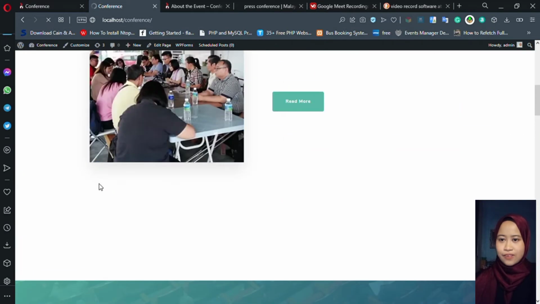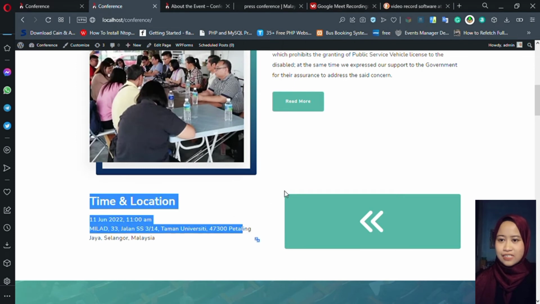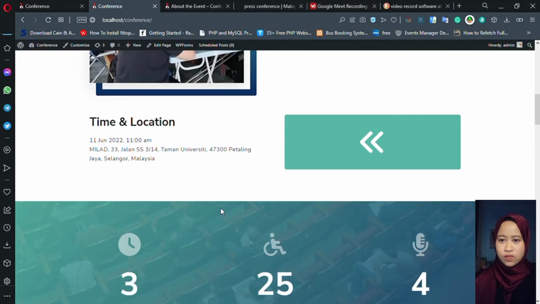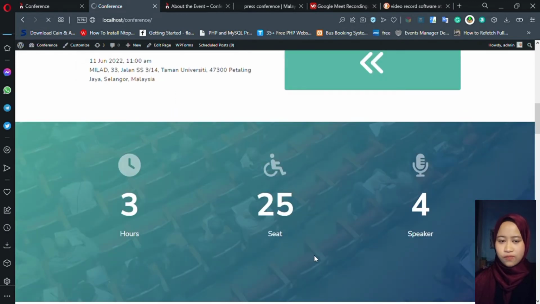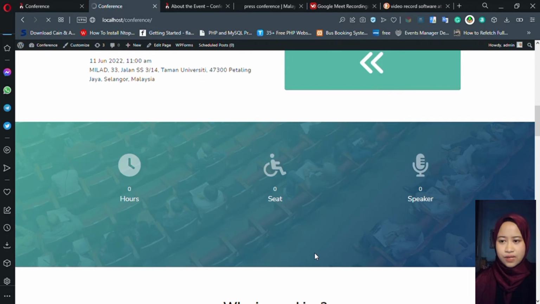Information about the time of the event and the address of the location will be provided. There is also a statistic section with overall information on the event: 3 hours of event with 25 seats and 4 speakers that will hold the talk at the conference. This section will look aesthetically pleasing with the icons and auto counter.